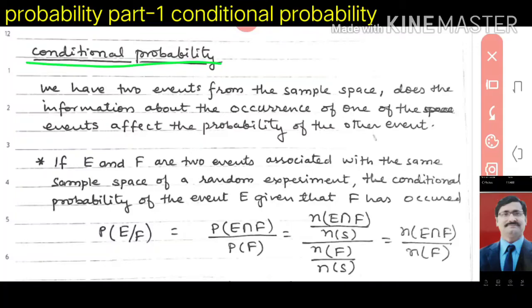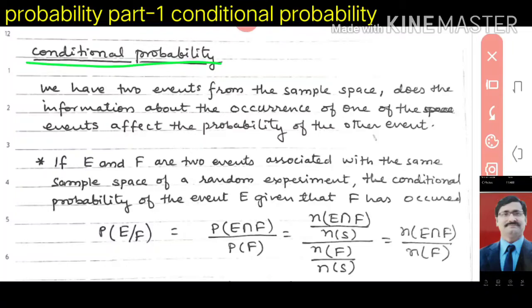That is the condition. So look here, what we have in this. We have two events from the same sample space. Does the information about the occurrence of one of the events affect the probability of the other event?